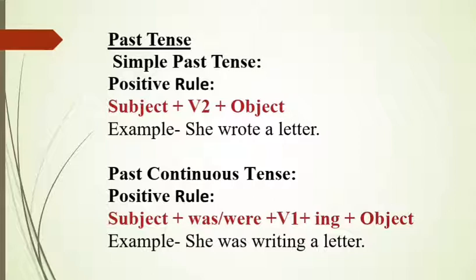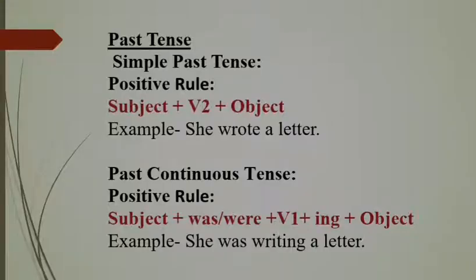Okay, so subject is she, and she means one girl. So that's why we have written was over here. Then first form of verb and added ing to it. The write plus ing, that makes writing a letter. A letter is an object.